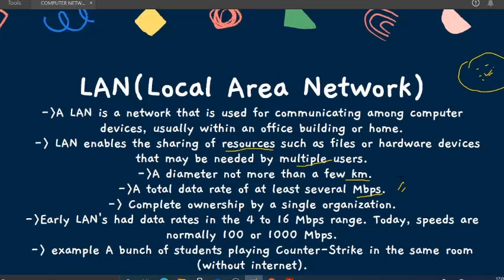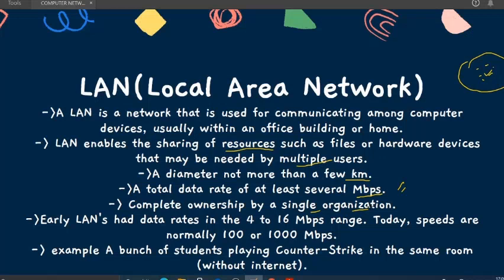Complete ownership by a single organization. Why? Because the LAN starts from only a single ownership, as the name says, complete ownership by a single organization.